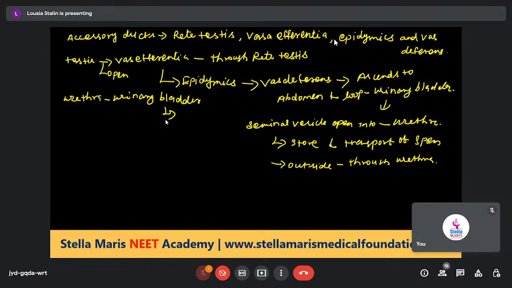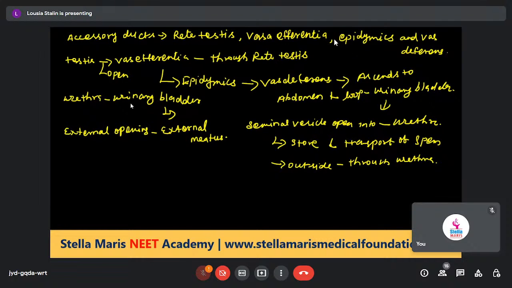The external opening of the penis is called the urethral meatus.